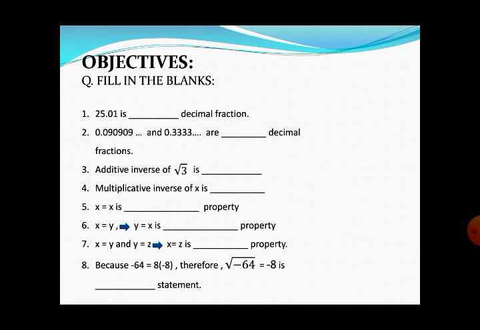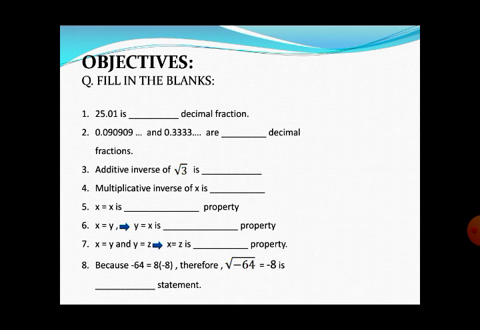Number 6 is: x is equal to y and y is equal to x. Identify the name of the property. Number 7: x is equal to y and y is equal to z, and ultimately x is equal to z. So this property is named as, we just discussed this one, so it is not difficult to find the answer of this blank.